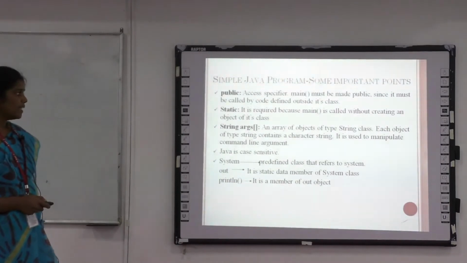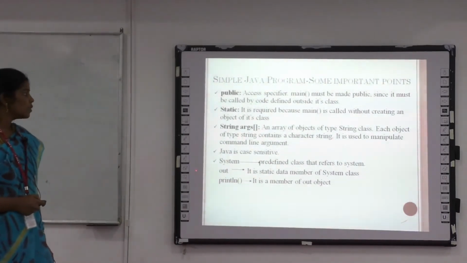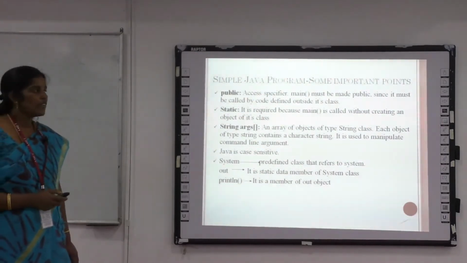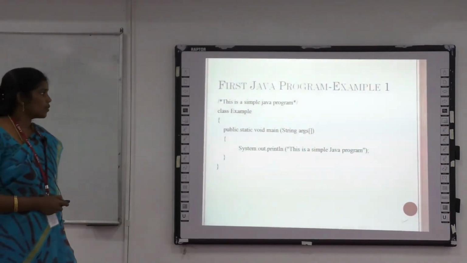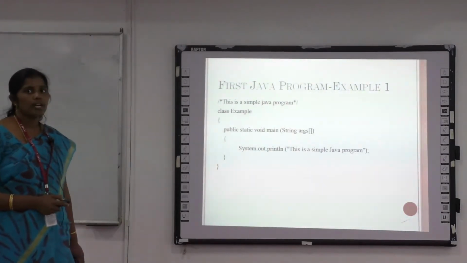System is a predefined class. The out is a static data member of the System class. The println is a method of the object. So whenever you want to display output, you have to mention System.out.println.